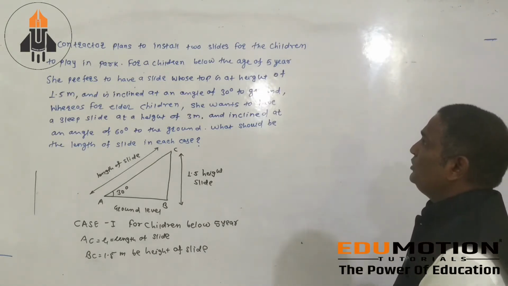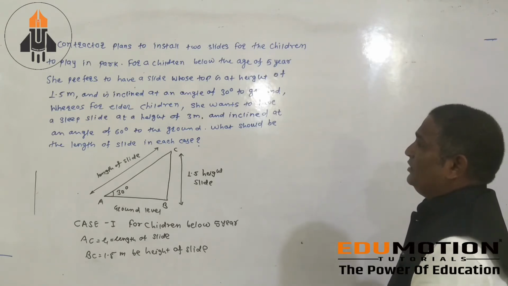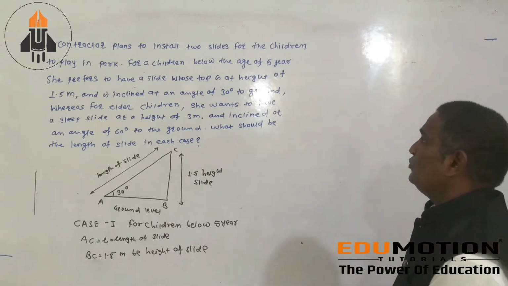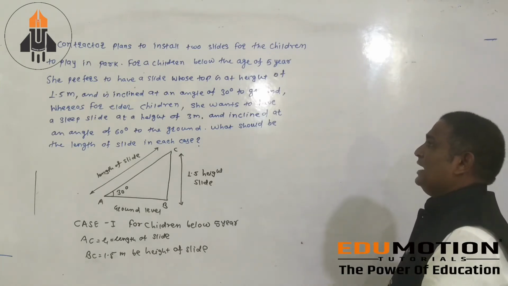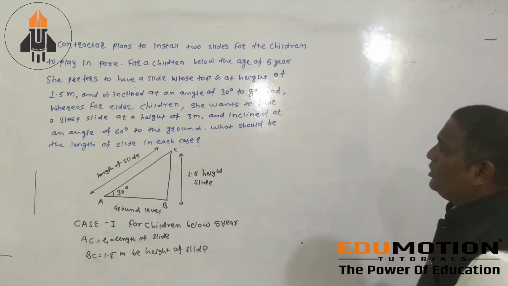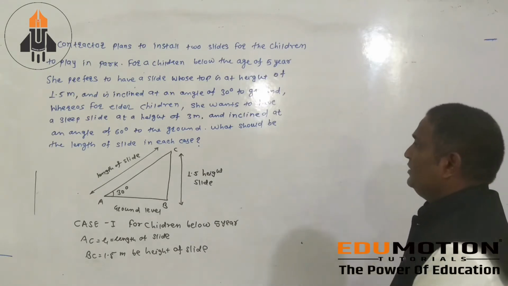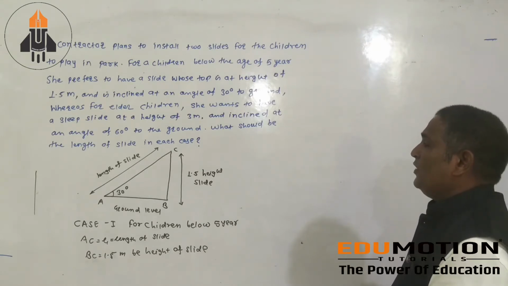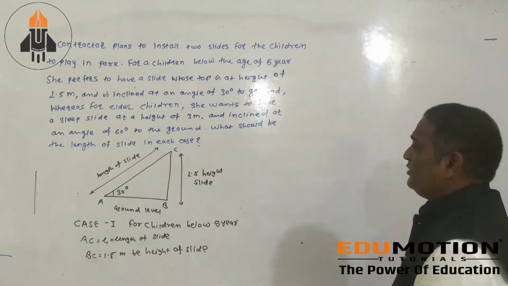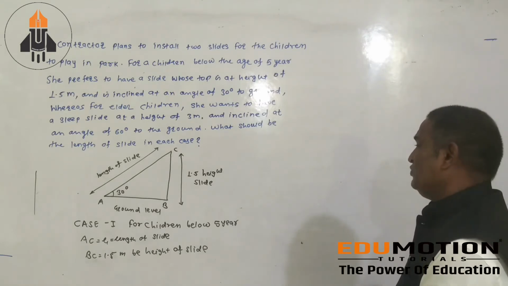For children below the age of 5 years, she prepares to have a slide whose top is at a height of 1.5 meter and inclined at an angle of 30 degree to the ground. Whereas for elder children, she wants to have a slip slide at a height of 3 meter and inclined at an angle of 60 degree to the ground. What should be the length of the slide in each case?